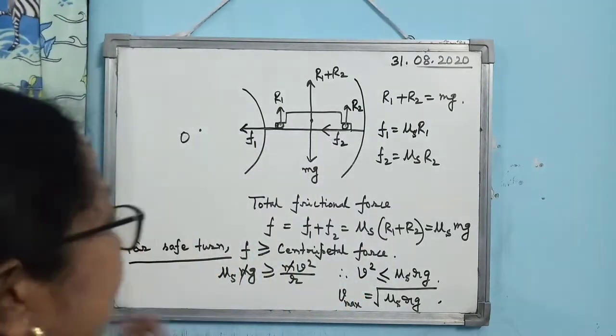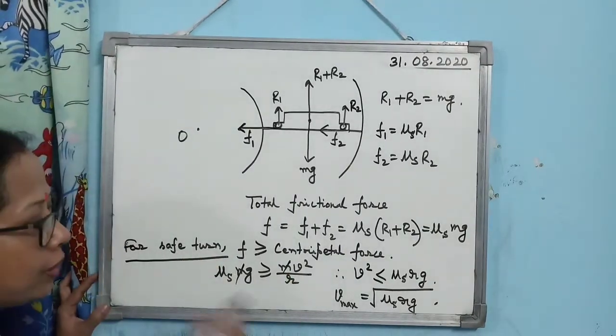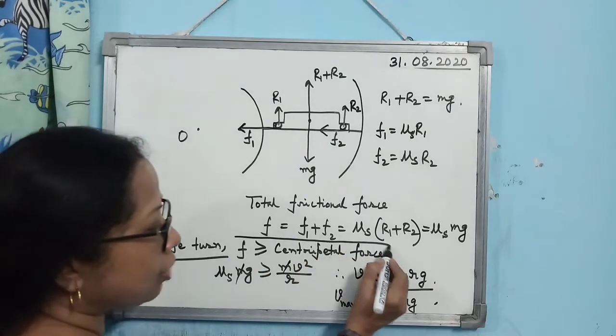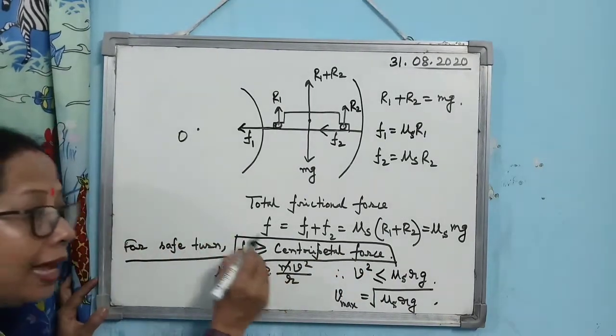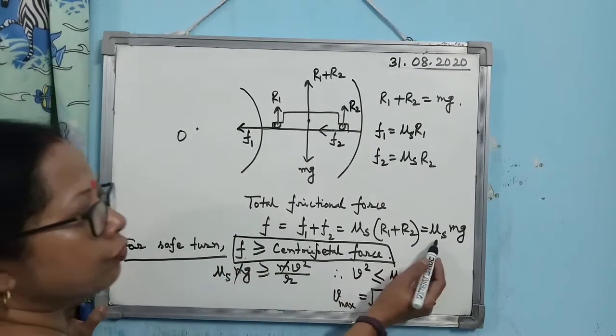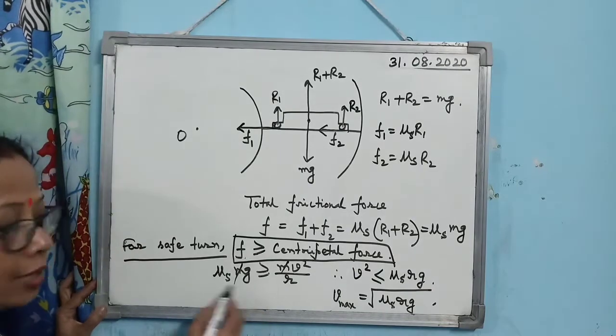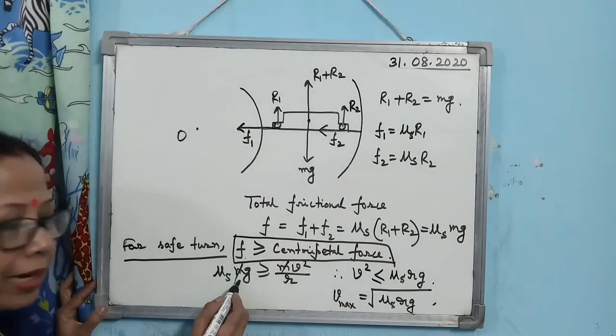Is that clear? That's why, what is the condition for safe turn? This is the condition for safe turn. The total frictional force should be greater than or equal to centripetal force. So what is the total frictional force we have got? Mu s into mg. So mu s mg should be greater than or equal to mv square by r. You can cancel m.